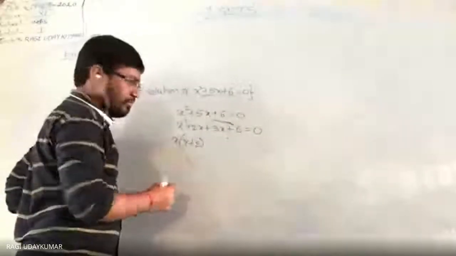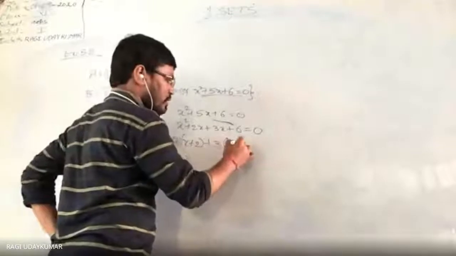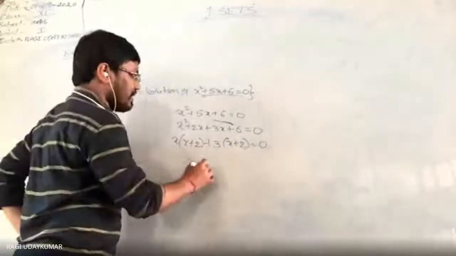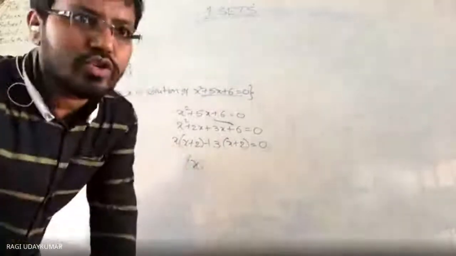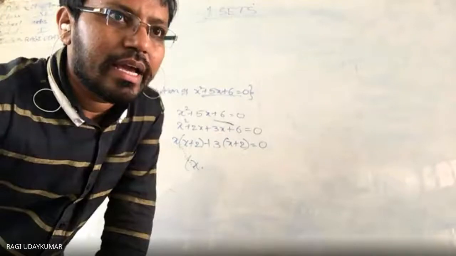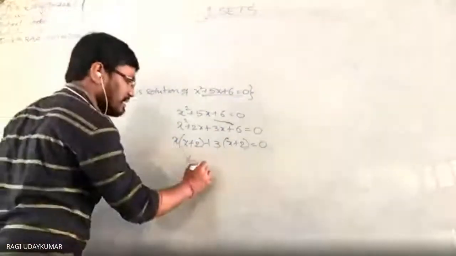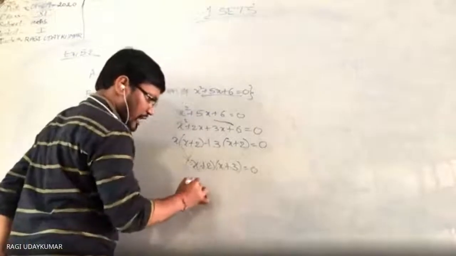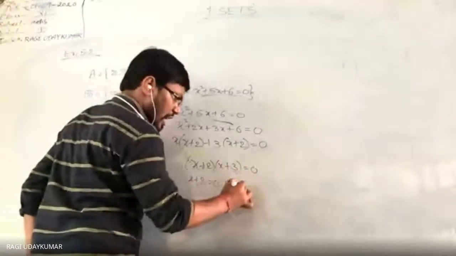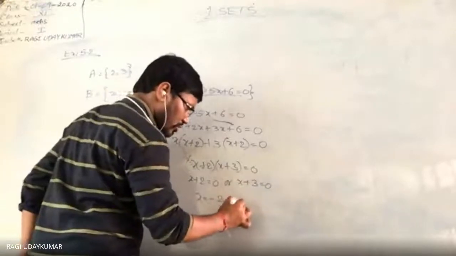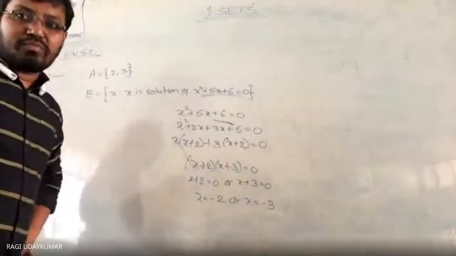Take x common: (x plus 2)(x plus 3) is equal to 0. So what do you get here? The question is given x square plus 5x plus 6. So in this situation, x plus 2 is equal to 0 or x plus 3 is equal to 0. So x is equal to minus 2 or x is equal to minus 3.